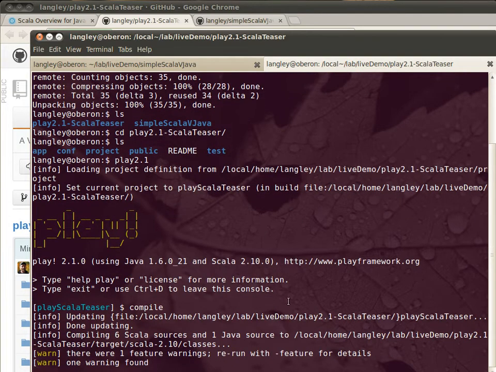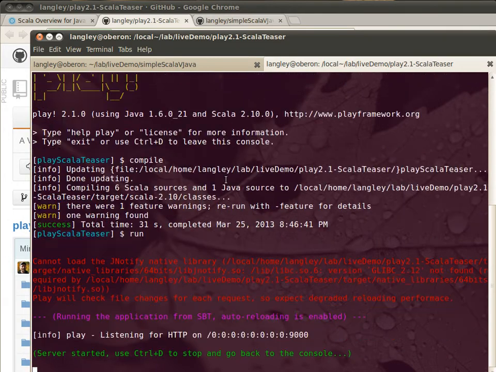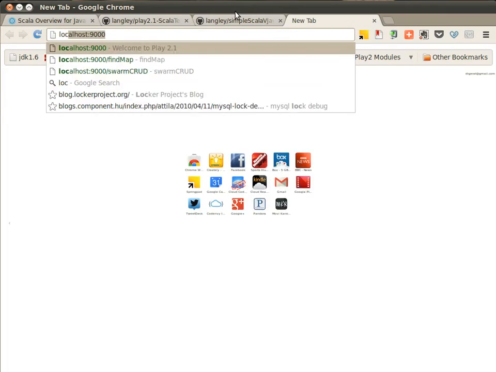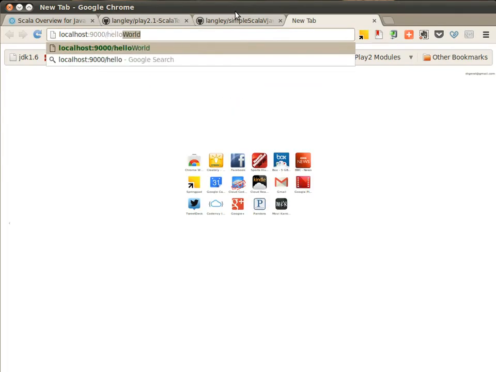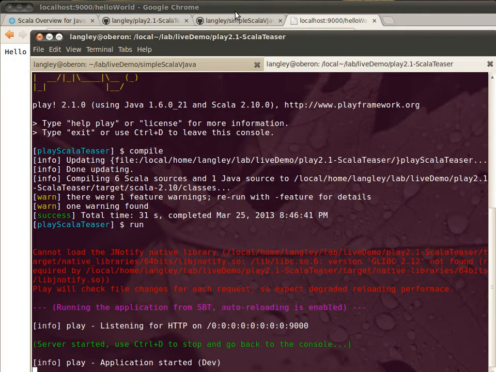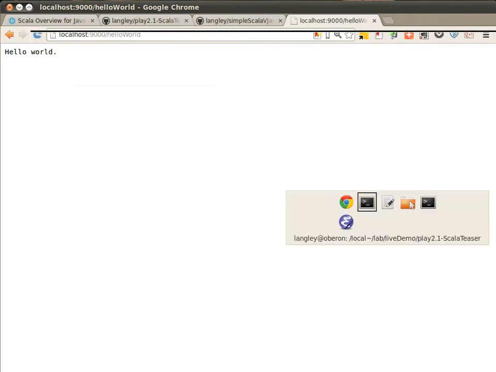Okay, so we're just about done compiling here. We're going to run it. Turns out that there will be a little bit more compiling that we may see as we launch our web browser and go to localhost, and I'm going to go to the simplest thing you can. Let's start with Hello World, and we'll see, oh, sorry, it's already compiled. So in this case, we can see Hello World, and just because we didn't see it before, we'll do it again. It's very fast.